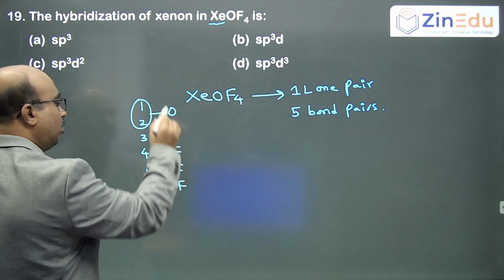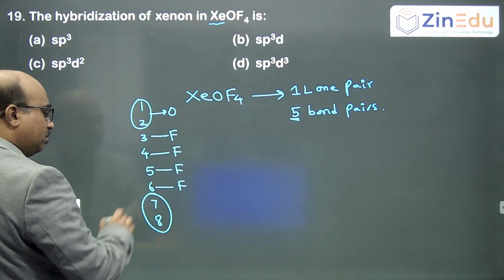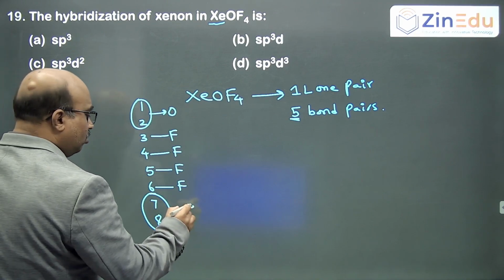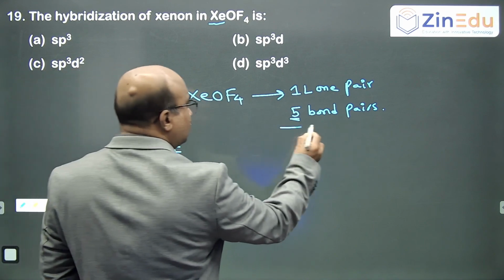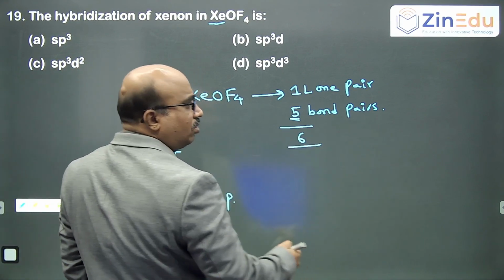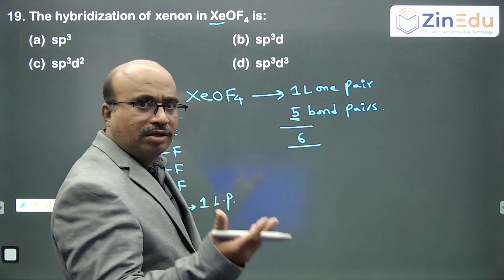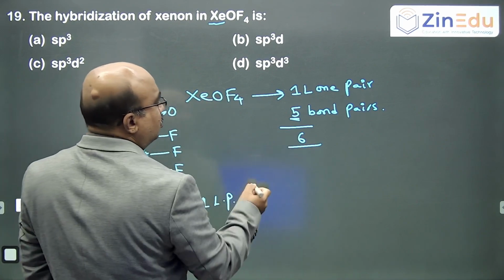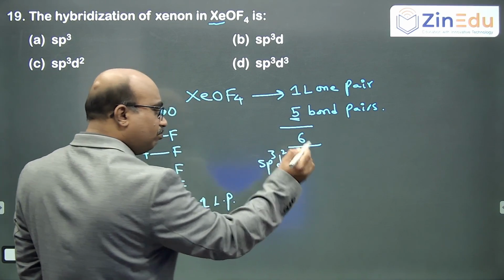These are nothing but bond pairs, that is 5. The remaining electrons you pair as lone pairs, so this is 1 lone pair. Total will be 6. When the total number of hybridized orbitals is 6, because lone pairs and bond pairs both occupy hybridized orbitals, the hybridization is sp3d2.